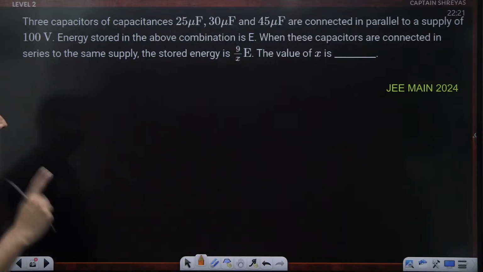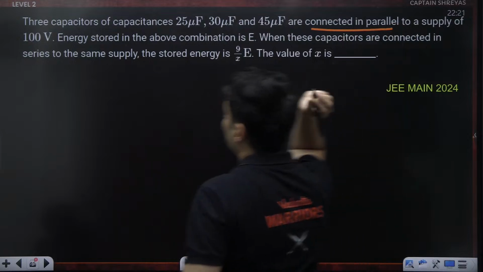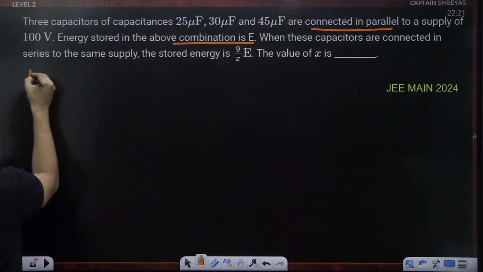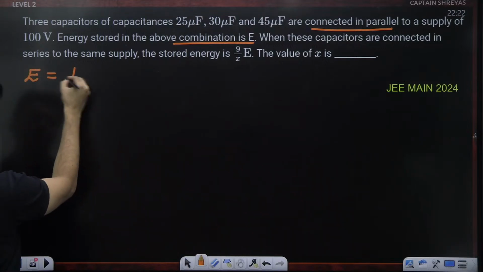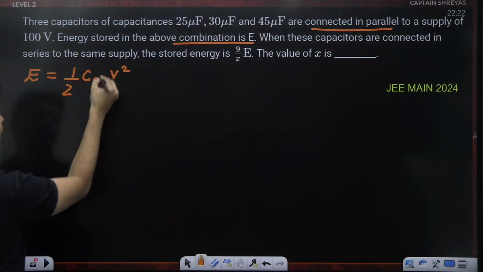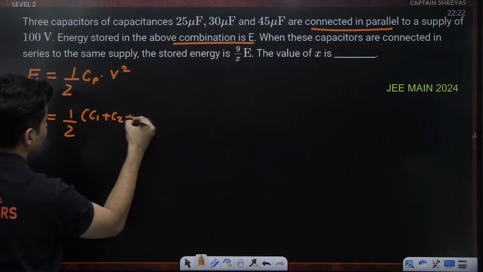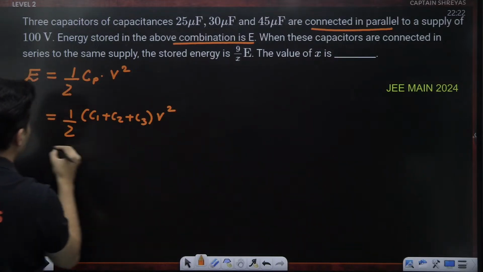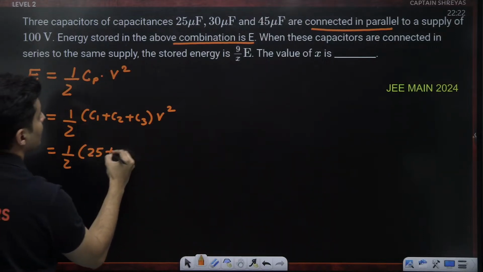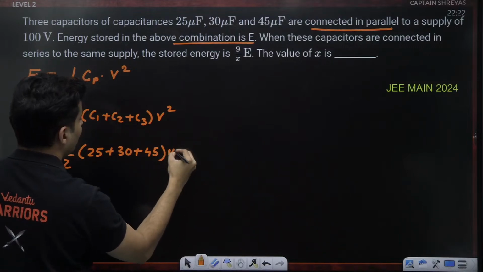Okay, let's see. First of all, they are connected in parallel. In parallel, the capacitances will add, and the energy stored in the above combination is E. So E will be equal to half C parallel V square. This is the equivalent capacitance. Cp will be C1 plus C2 plus C3. So C1 is 25, C2 is 30, C3 is 45, all in micro.